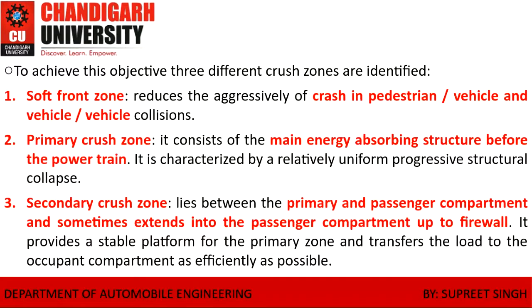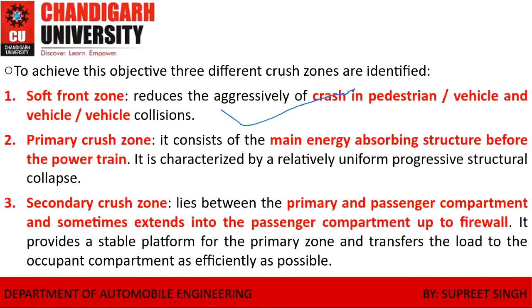So to achieve this objective, three crash zones are identified. The first is soft, which is the front one. The second is the primary, which is the main energy absorbing structure, and the third one is the secondary crash zone, which sometimes extends to the passenger compartment. In the primary, guys, the crash is with the pedestrian or the vehicle in the front only. So it is not too injurious to the person sitting inside the car, but it may cause death to the pedestrian. So it should be kept in mind while we are driving.